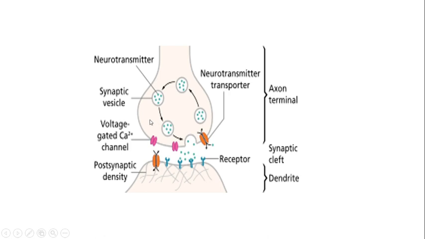When the calcium concentration is increased in the axon terminal of the presynaptic neuron, these neurotransmitter vesicles fuse with the membrane of the presynaptic neuron, thereby releasing these neurotransmitters. And when they are released, there are receptors on the postsynaptic neuron, and these receptors are going to receive these neurotransmitters, thereby generating a cellular response.